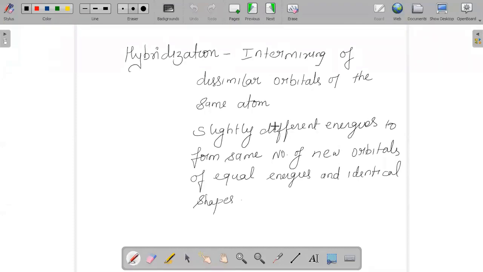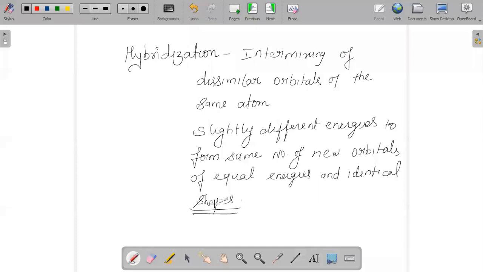The concept of hybridization was introduced by Pauling and Slater. It is the intermixing of dissimilar orbitals of the same atom, with slightly different energies, to form the same number of new orbitals of equal energy, but the shape will be identical.